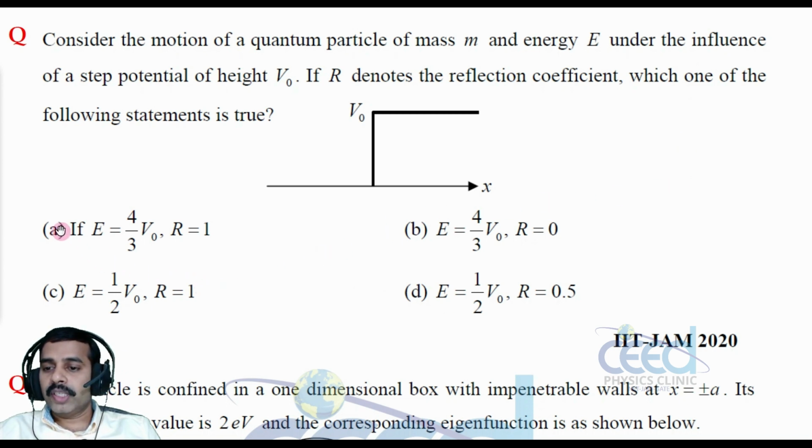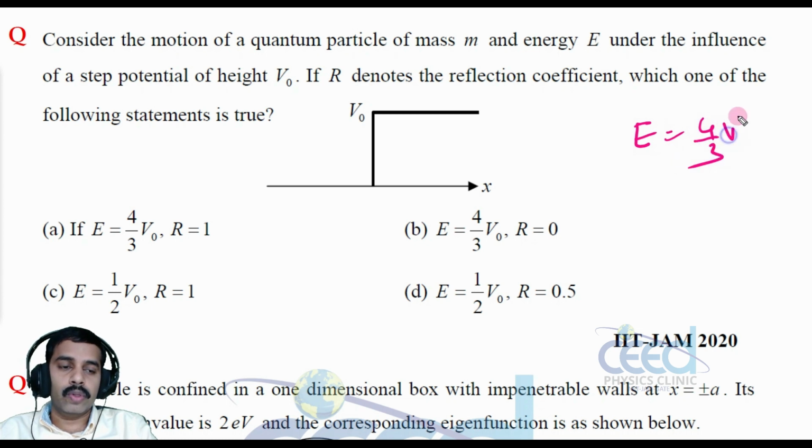The first option is E is equal to 4 by 3 V0. What does it mean? E is equal to 4 by 3 V0 means E is greater than V0, because 4 by 3 is greater than 1.